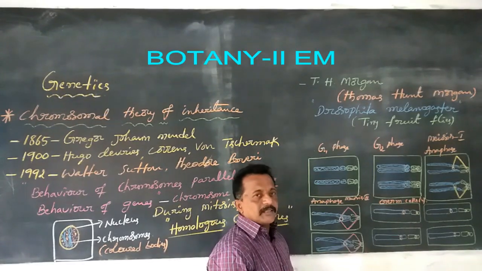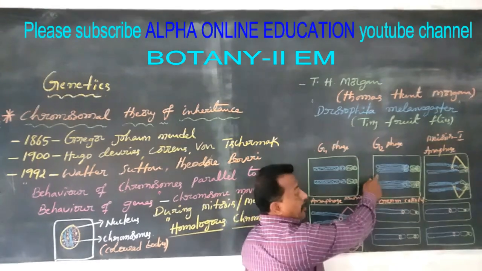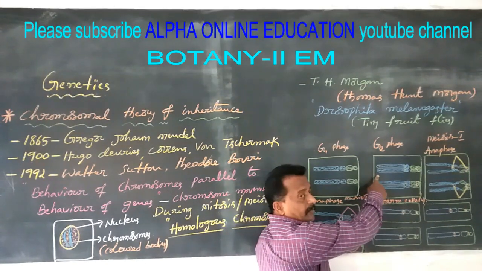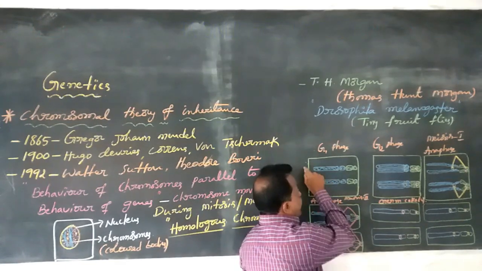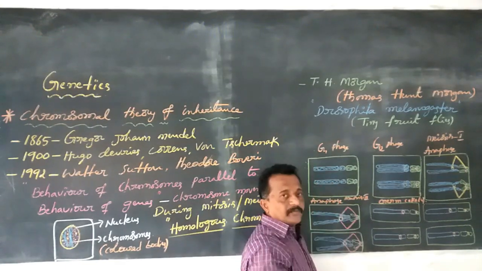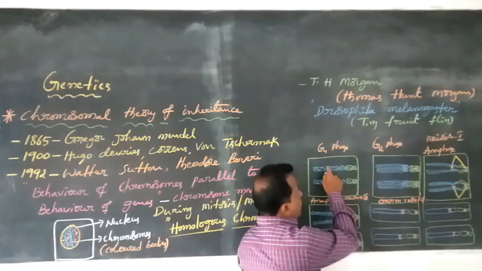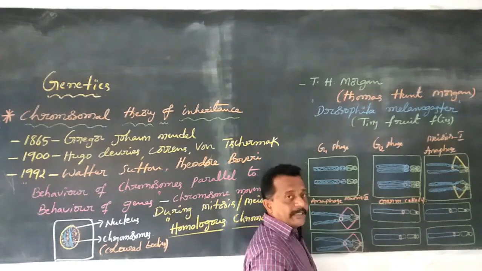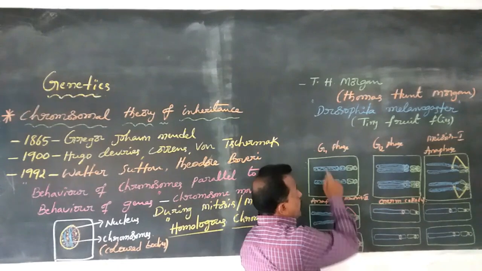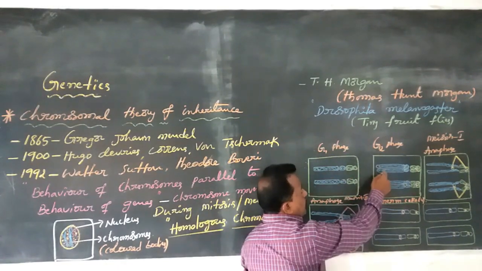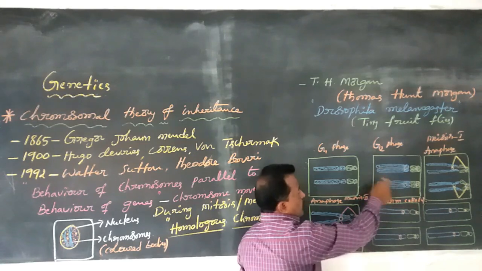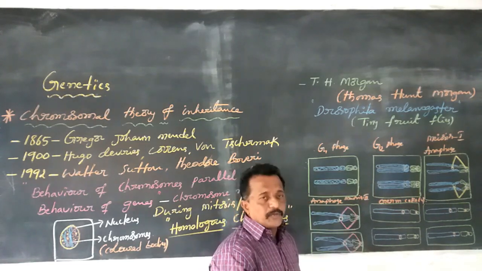Why? Because the chromosomes are doubled in G2 phase. Okay, now first a single cell containing individual chromosomes in their G1 phase. After G2 phase, these chromosomes are doubled. That is pairing of chromosomes.